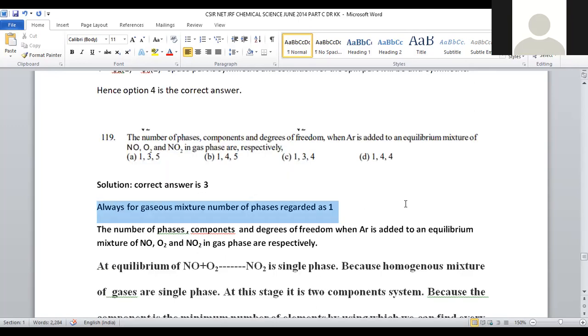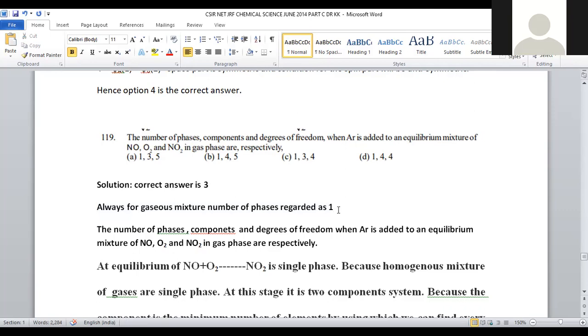Now let us consider one fundamental thing. In order to predict the number of phases, especially for the gaseous species, I'm taking a container. In that container, we fill a mixture of so many gases, and completely close it with the lid. So is it possible to identify which gas is present in that container? There is no provision to identify where nitrogen is there, where oxygen is there, where argon is there, where chlorine is there. It is not possible to identify the individual gases which are present in the mixture.